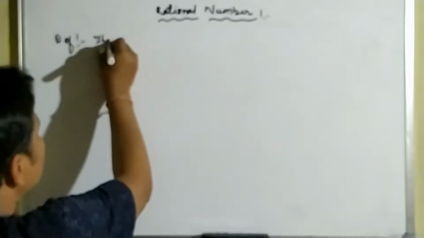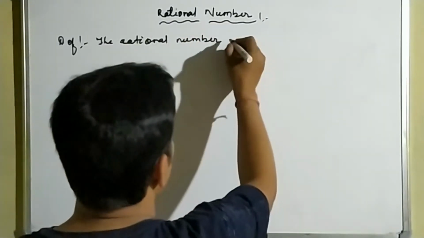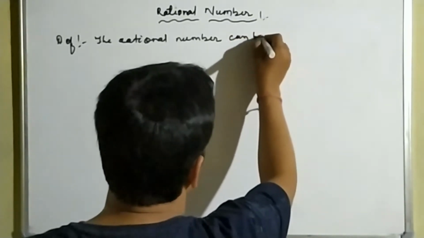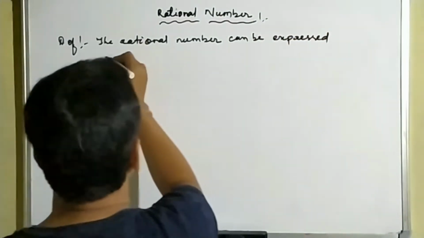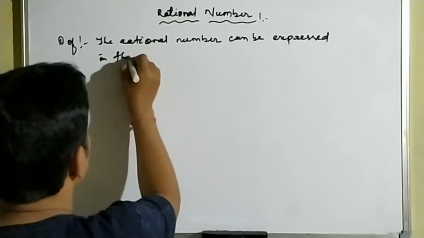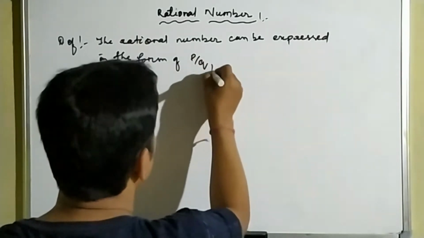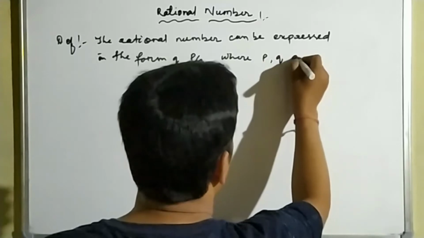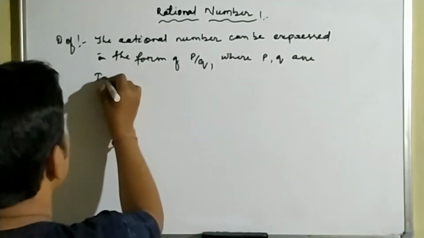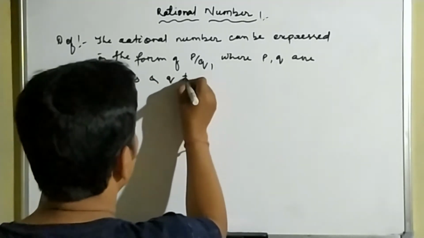The rational number can be expressed in the form of p by q, where p and q are integers and q is not equal to 0.